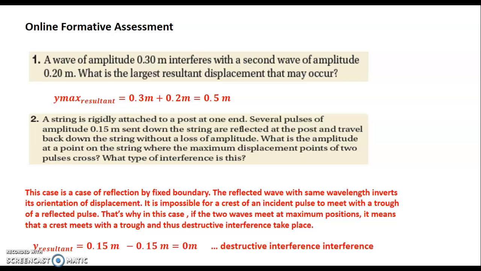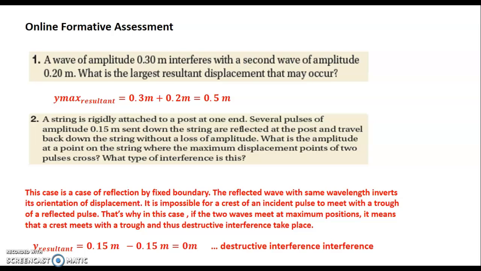Now a string is rigidly attached to a post at one end. This means that it is attached to a fixed end. Several pulses of amplitude 0.15 meters sent down the string are reflected at the post and travel back down the string without a loss of amplitude. What is the amplitude at a point on the string where the maximum displacement points of two pulses cross? And what type of interference is this?